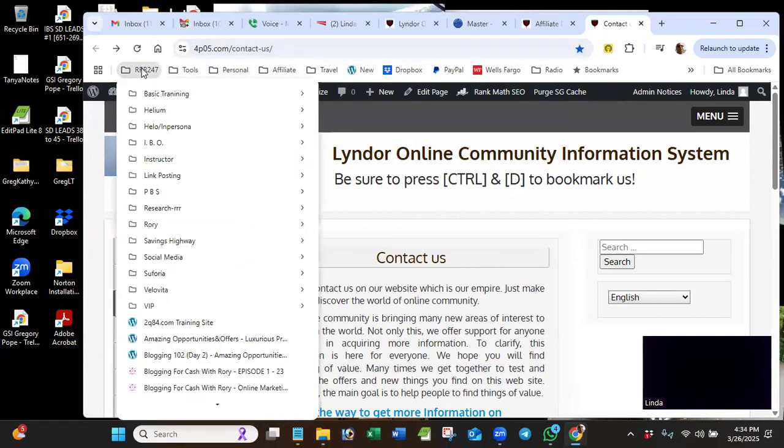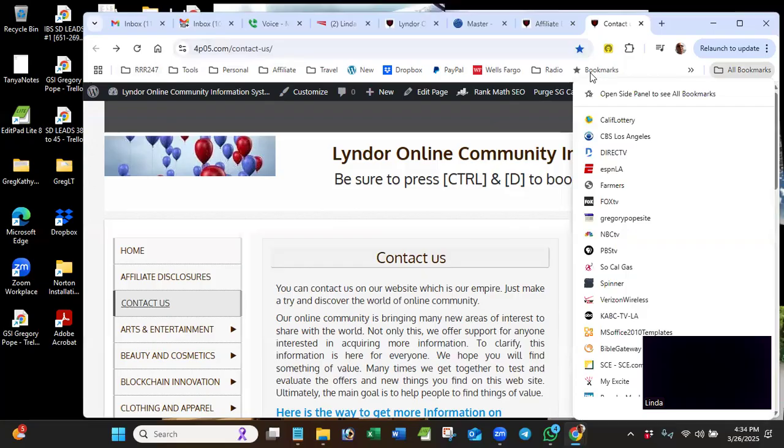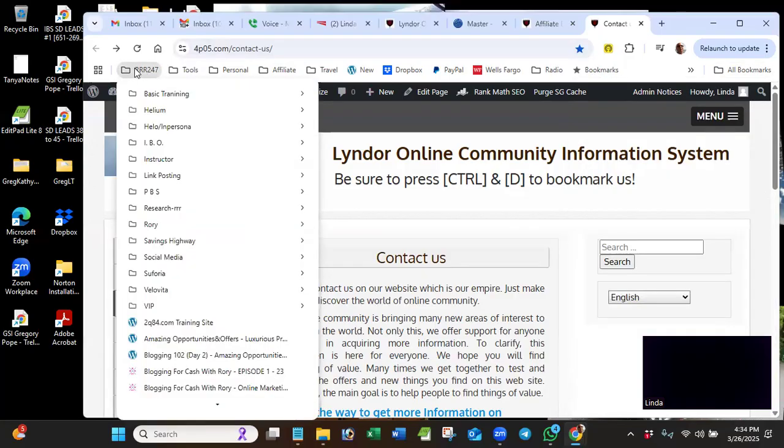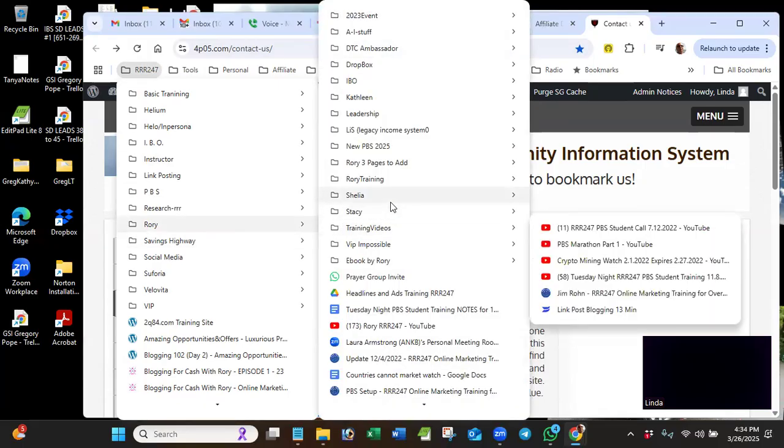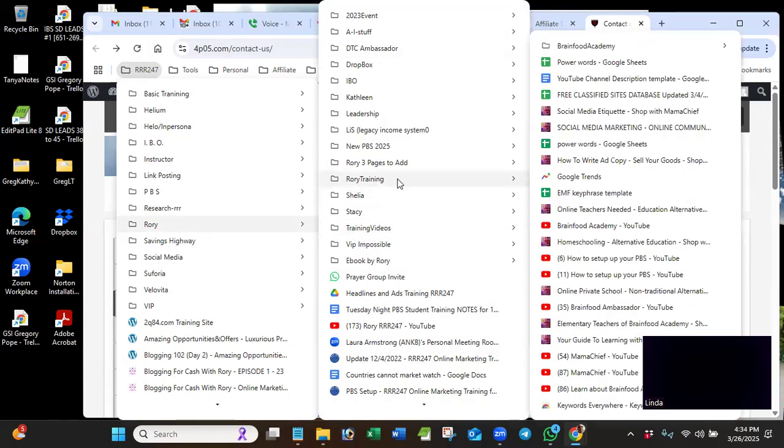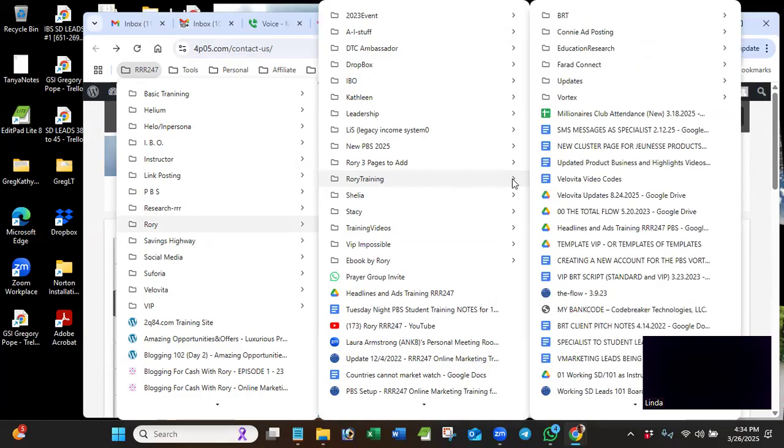And the way I do, as long as you know, see, I have folder. Remember, we added your folder RRR247. This is your bookmark bar across here. All the bookmarks are here. You only have the one folder RRR247. But you see how it is? I have folder. And then I have another folder called Rory. And then in Rory's folder, I have another folder called Rory Training. And right here, by the way, when you add a new bookmark, it always adds it to the bottom of the list.